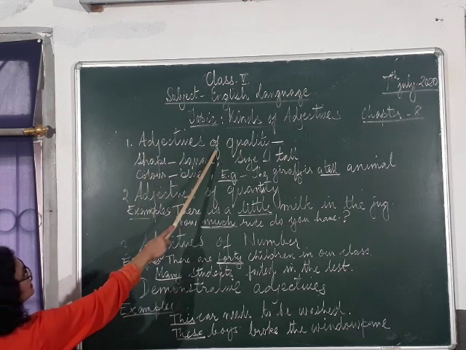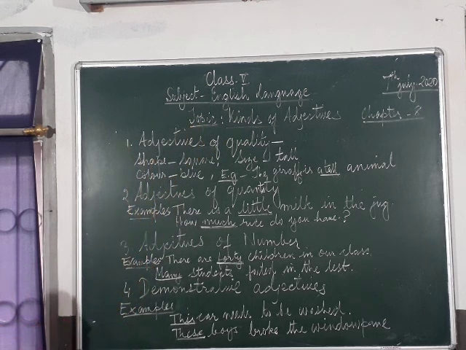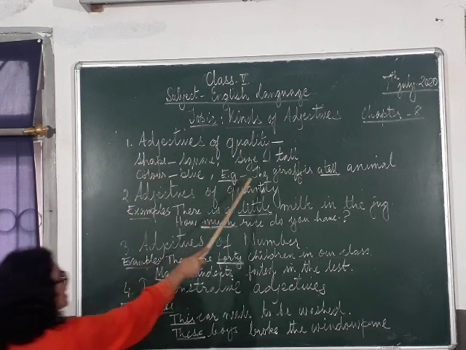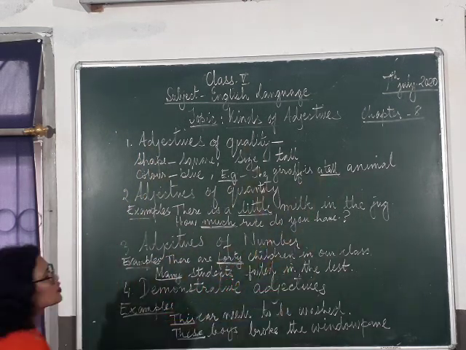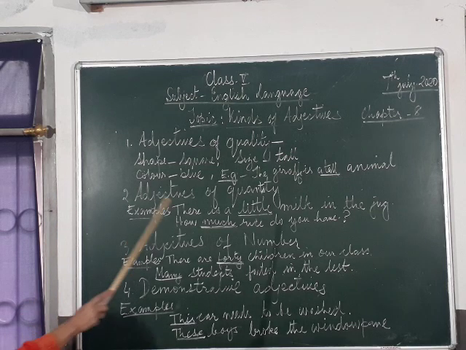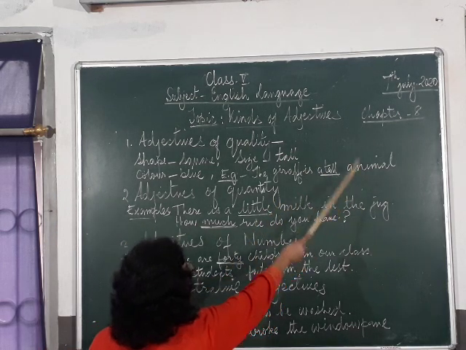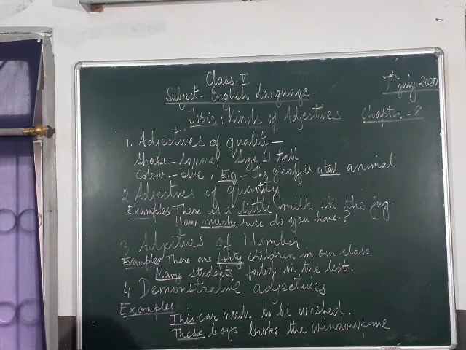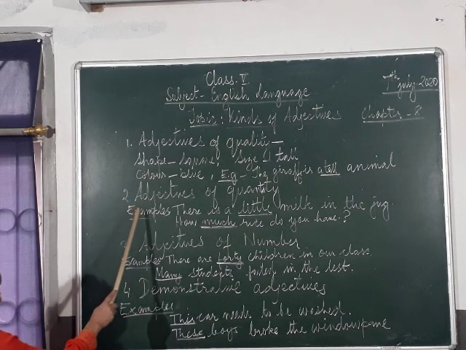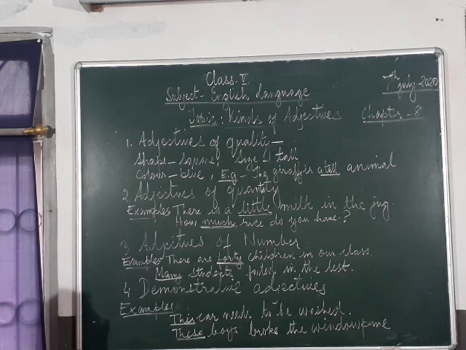Now here, see, again I go here. Adjectives of quality. What does it do? Let's do the review of this again. Adjectives of quality answer the question, what kind? The giraffe is tall. It's a tall animal. The giraffe is a tall animal. What kind of a giraffe is it? It is a tall animal. Now, adjectives of quantity answer the question of how much.